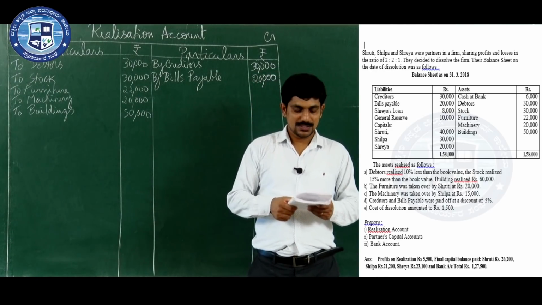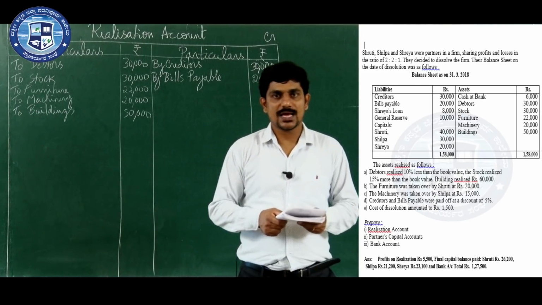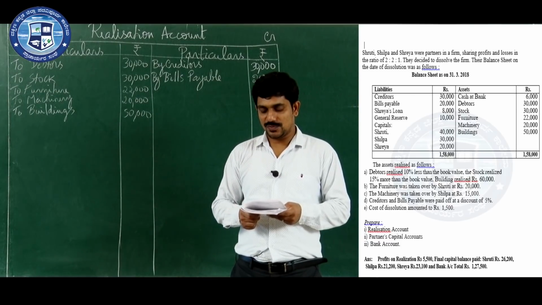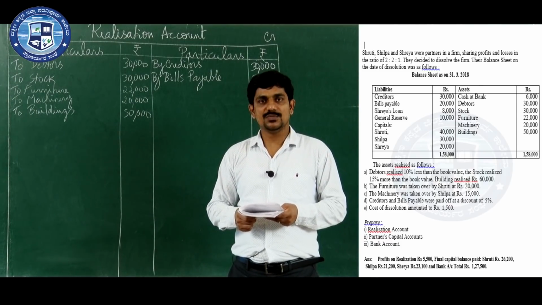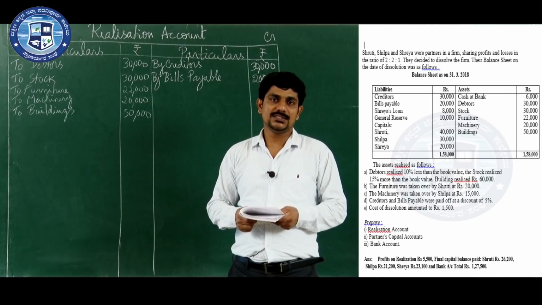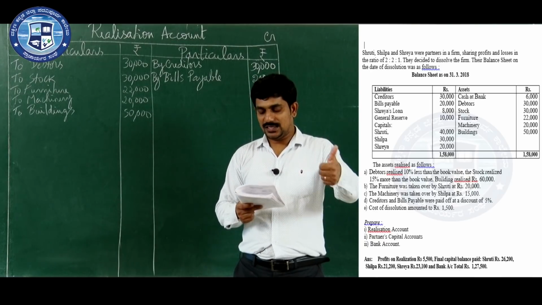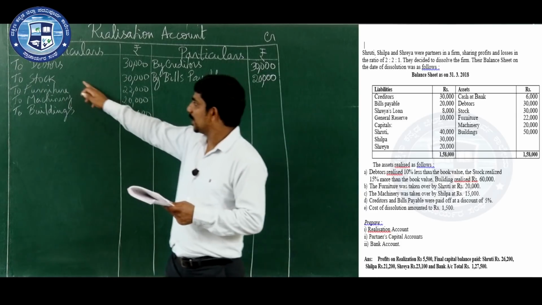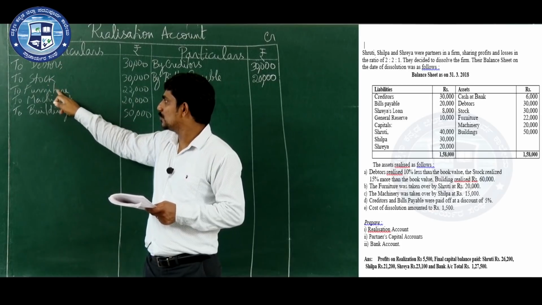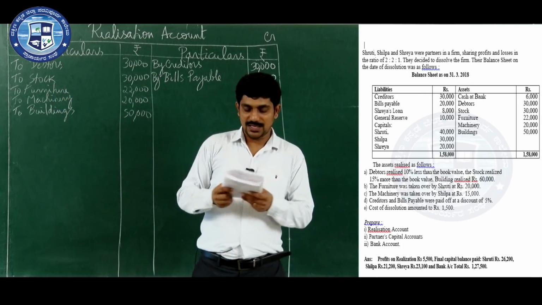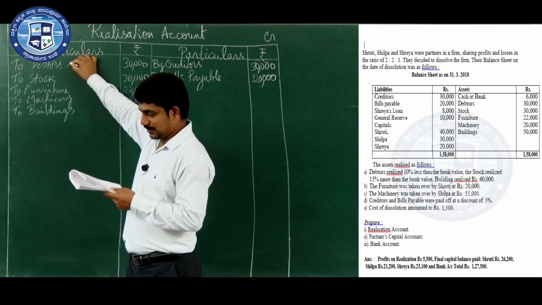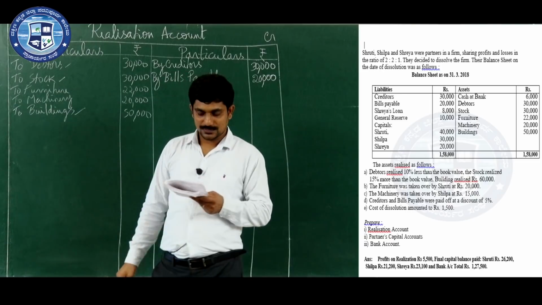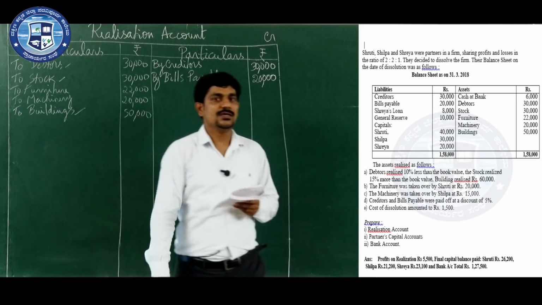First adjustment, the assets realized as follows. Debtors realized 10% less than the book value, stock realized 15% more than the book value, buildings realized 60,000. So, here debtors, stock and buildings are realized. Total how many assets have you transferred? 1, 2, 3, 4, 5. Out of these 5, debtors is realized, then stock is realized and buildings is realized. Remaining which are? Furniture and machinery.